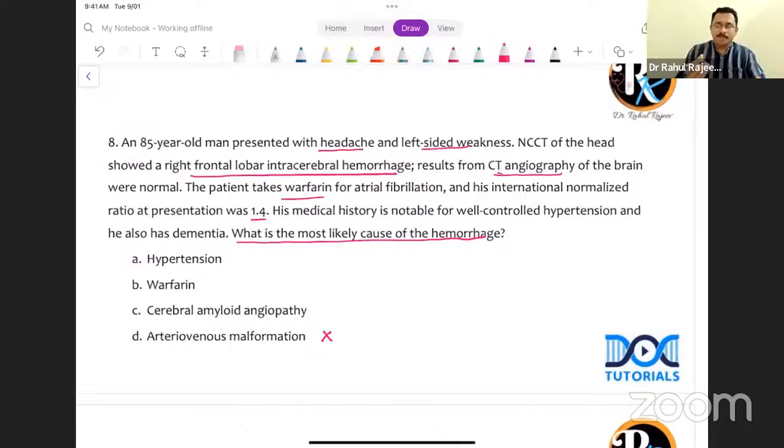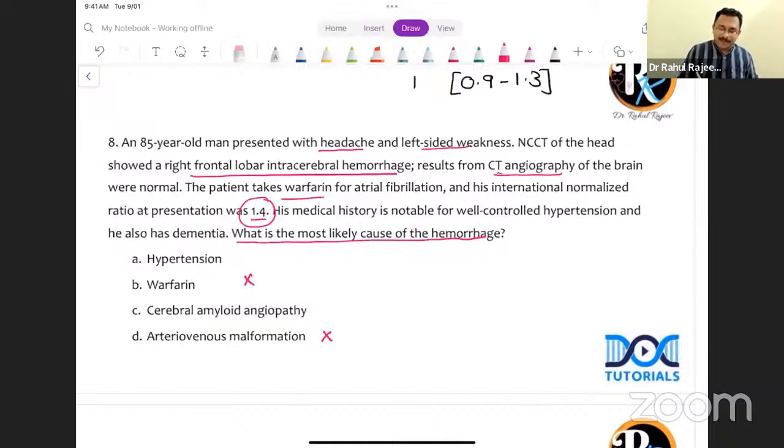It's possible. But look at the INR. INR is 1.4. What is the normal INR? Approximately around 1. Some people put it at a broader range like 0.9 to 1.3, on average 1. But the value of 1.4 is not high enough to produce a bleed. Only if the INR goes above 2.5 to 3, then there is a chance of a bleed. With an INR of 1.4, it is unlikely that warfarin is the reason for the bleed. So I am going to eliminate this option as well.